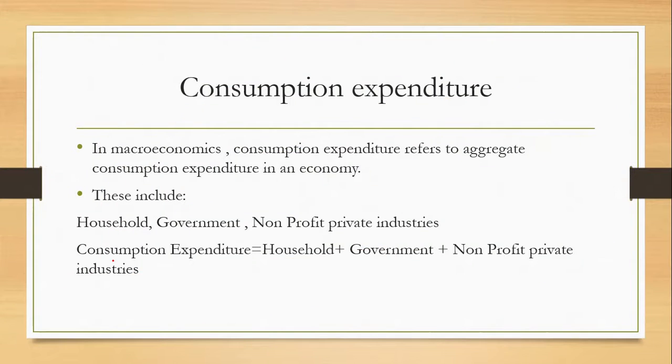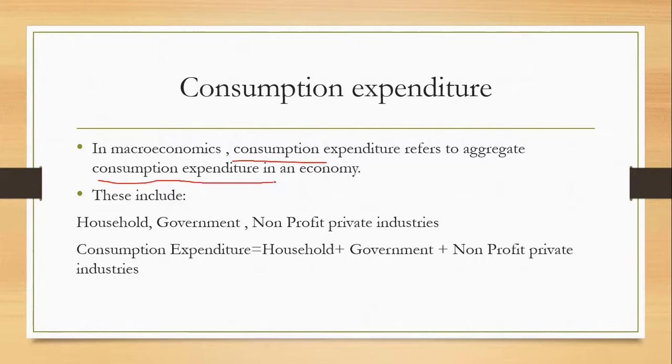Here comes another one. Okay, consumption expenditure. This might be the last slide. In macroeconomics, consumption expenditure refers to aggregate consumption expenditure in an economy.